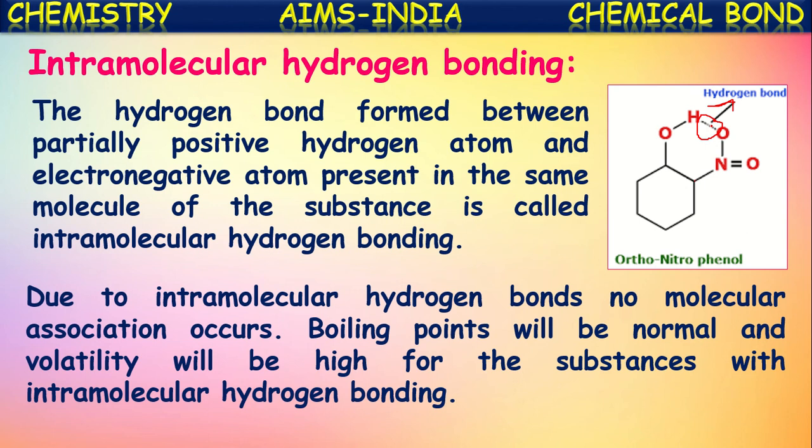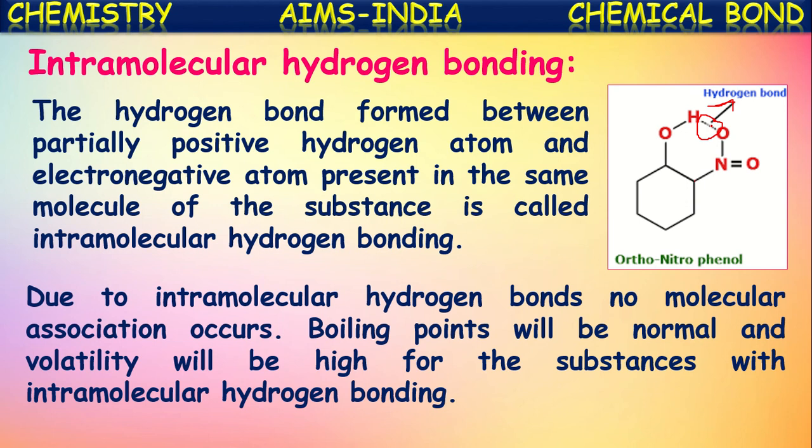Whereas because of intermolecular hydrogen bonding, between different molecules, there is an increase in the boiling points beyond what is expected. But in the case of intramolecular hydrogen bonding, as there is no relation between different molecules and it is happening within the same molecule, there is no increase in the boiling points.